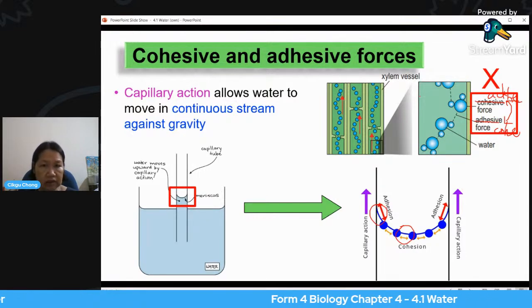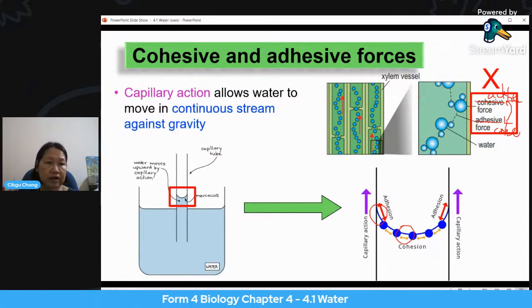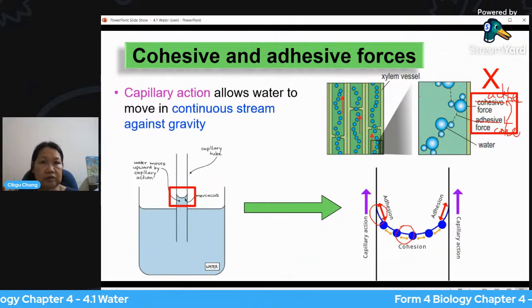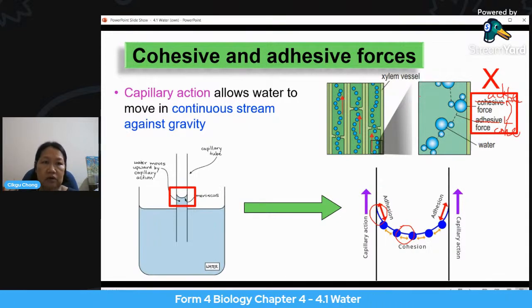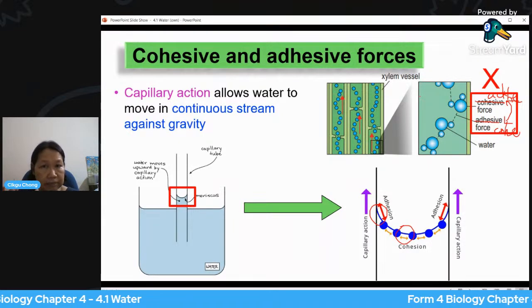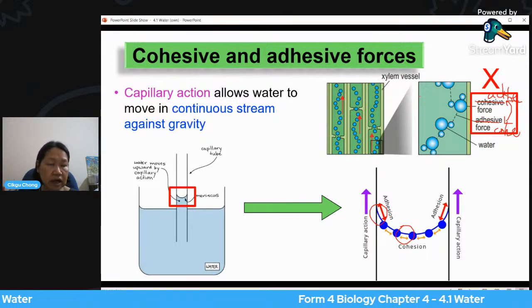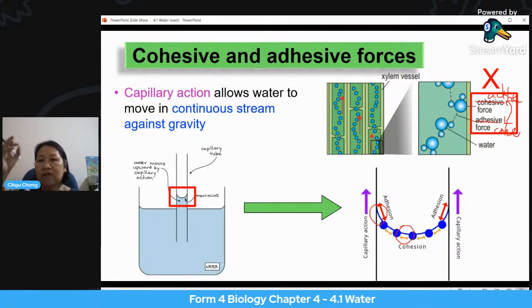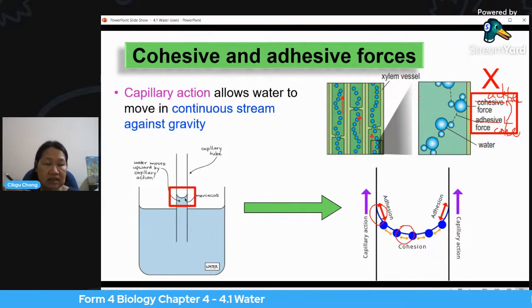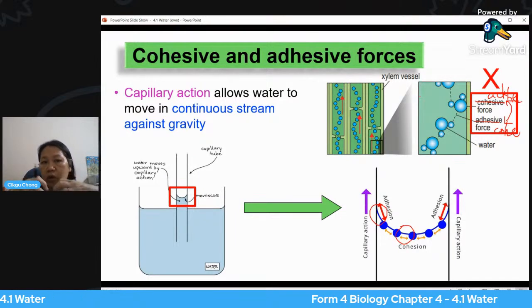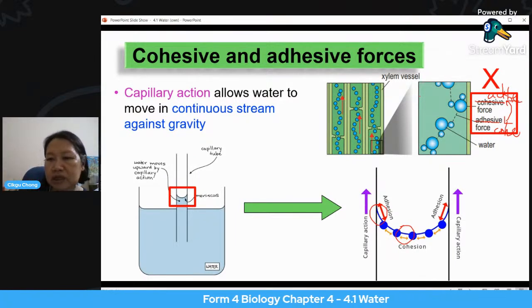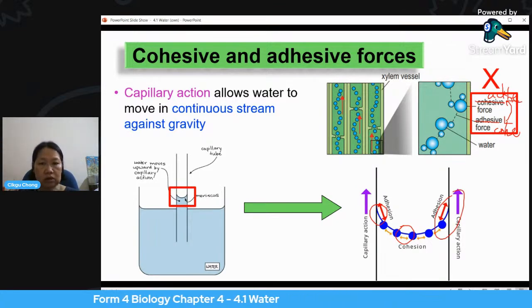That is the second property of water. First was polarity. It makes the water able to dissolve many types of solutes. So it's a universal solvent. Secondly, water is able to move up into tiny columns of, for example, xylem vessel or even in capillary tube without dropping, without falling down. Even though water is heavy, in certain sense, the density of it, it's able to move up against gravity because the water will be pulled up literally by the side of the wall, and water pulls water.